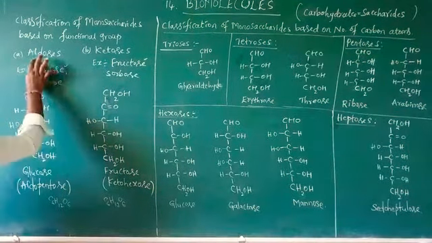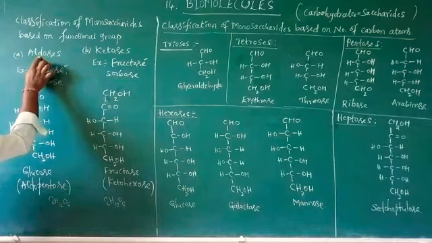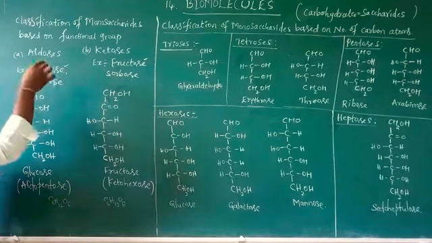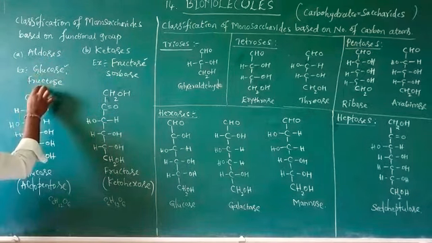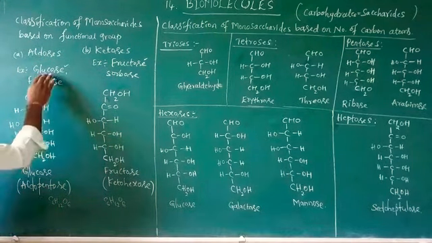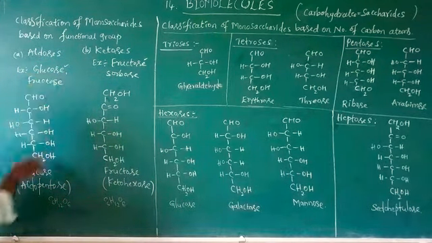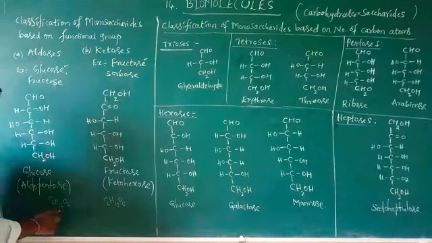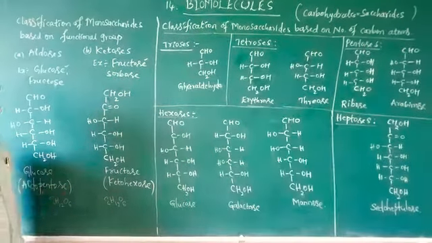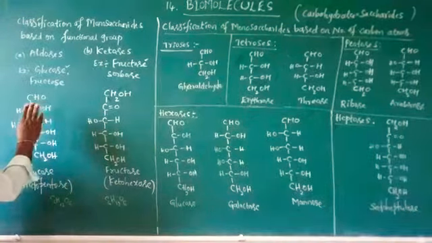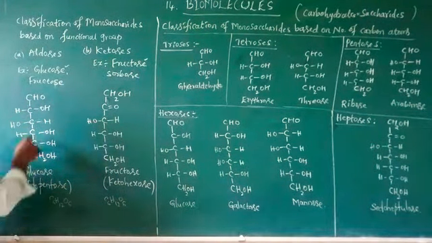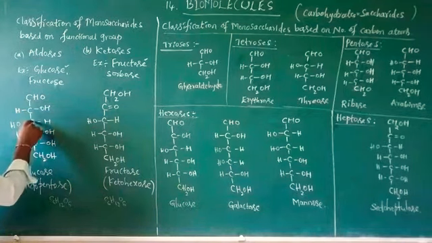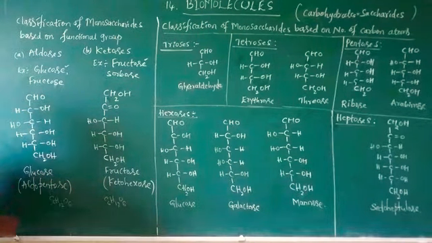For aldoses, aldo indicates aldehyde is the functional group. Example: glucose. Glucose and fructose have the same molecular formula, C6H12O6, but differ in the positions of some OH groups.